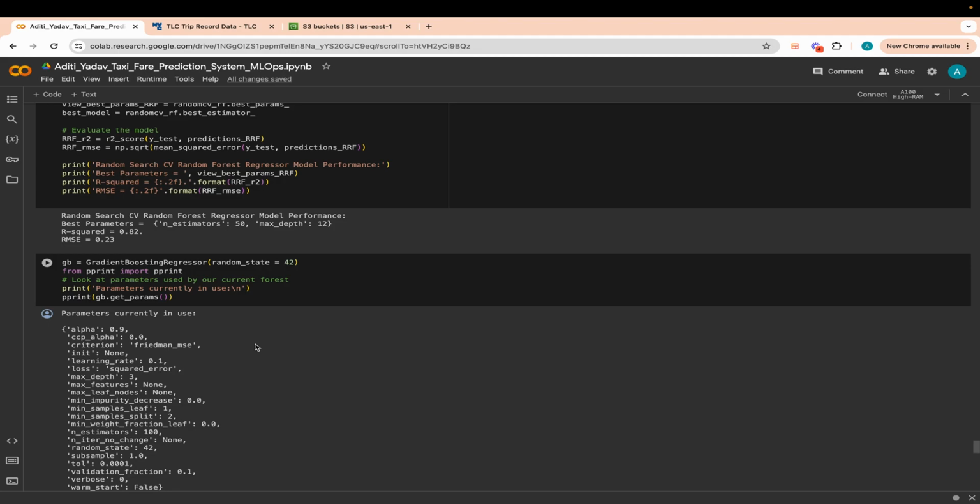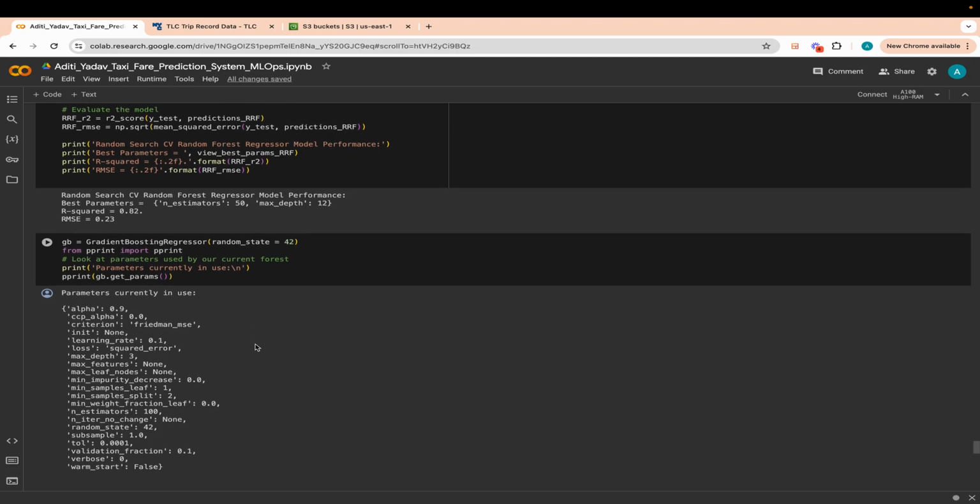So finally, what we are left with is we need to predict the fare from the provided test data. After applying all the models and before actually predicting the fare, we need to select the best model, which has the best performance.